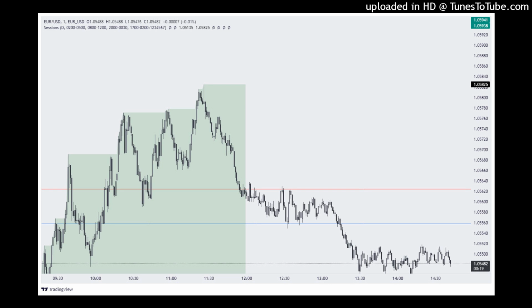If that's not the case, and we, for example, don't create the fair value gap right here, and it was a different scenario. So we don't create the fair value gap right here, and instead, we don't create a rejection on the next candle or anything, and we just keep on continuing lower. That is a sign that it's not an immediate rebalance and that we actually do want to continue lower and don't want to follow through higher. But if we do, like this example, immediately rebalance the whole fair value gap that is about to be created, and we still have bullish intention, we can simply look still for trades in the same exact direction.